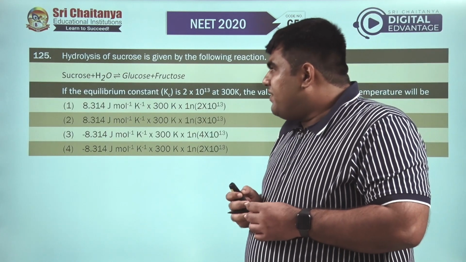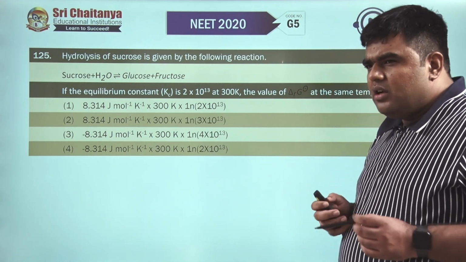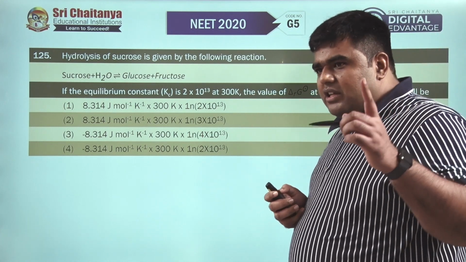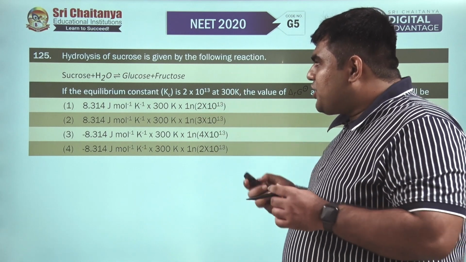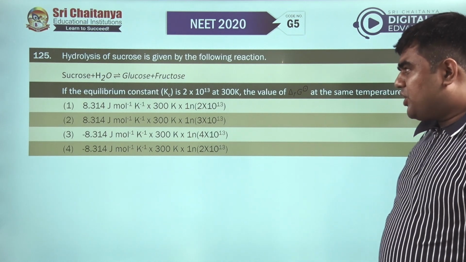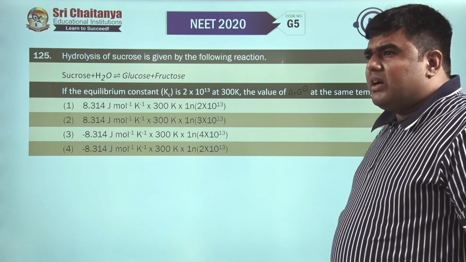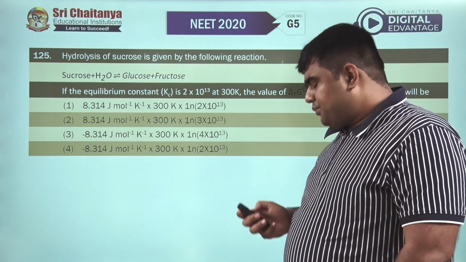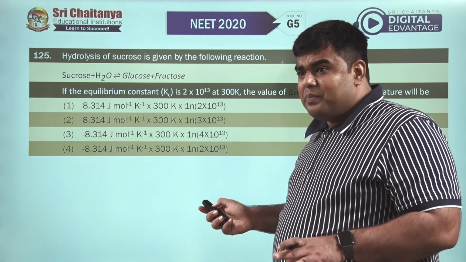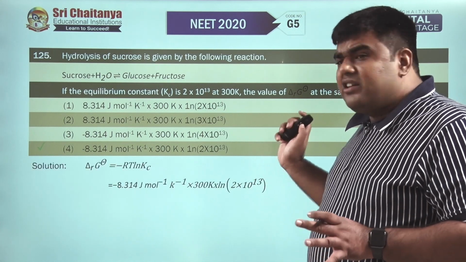Moving to question number 125. We have been given an equilibrium between sucrose and H2O, giving us glucose and fructose. So this is the hydrolysis of sucrose. If you remember question number 1, which was nothing but hydrolysis. So this is the reaction, sucrose plus H2O giving us glucose plus fructose. For this reaction, we have to find out this relation. If the equilibrium constant is given, we have to find what is delta G naught for the reaction. Now we don't have to do any kind of calculation, which is very good here because it will save a lot of time. So what we have to do is just find the expression.